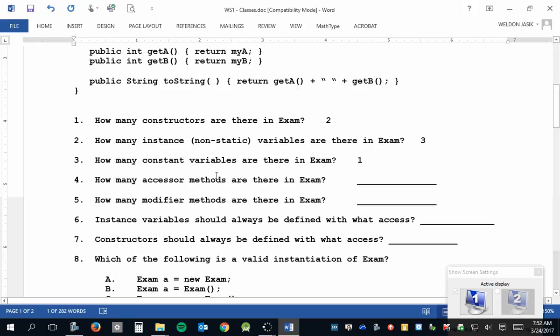Now, access methods versus modifier methods. Hold on 1 second.